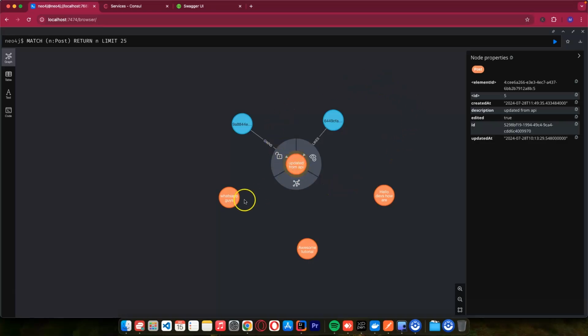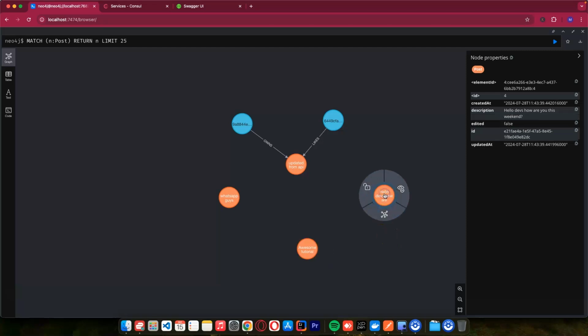Let's take a look at this post. As you can see, if you go to the description, this post does not have any hashtags. Let's say we created a user with hashtags, something like hashtag code with bisq, hashtag spring, hashtag neo4j. This lets us group them and use them for similarity, because if this post has the hashtag Neo4j and this post has the hashtag Neo4j, it means these posts are about Neo4j, and we can use the hashtag for recommendation or for similarity.